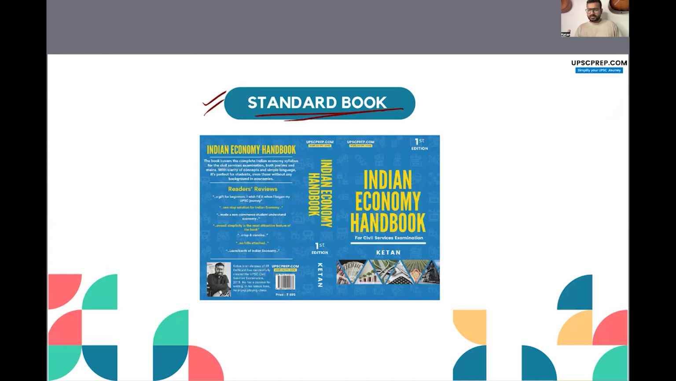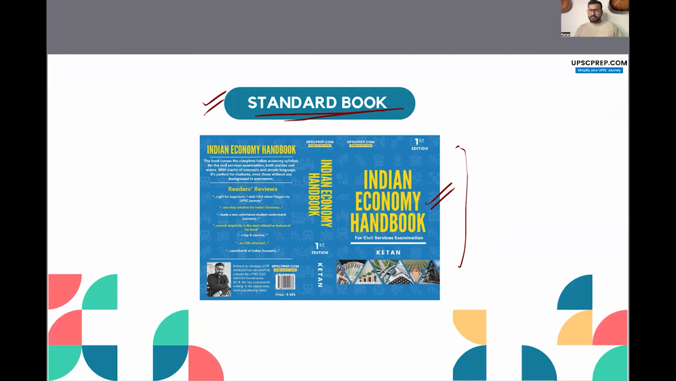Now there are many standard books available in the market. Indian Economy Handbook is authored by me, and therefore I am recommending it. I feel very confident in recommending it. It has great reviews. So you can pick this book up, but even if you're not picking this book, you can pick any other book. There are plenty of very good books available in the market.